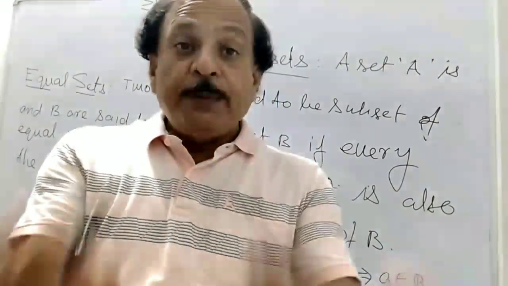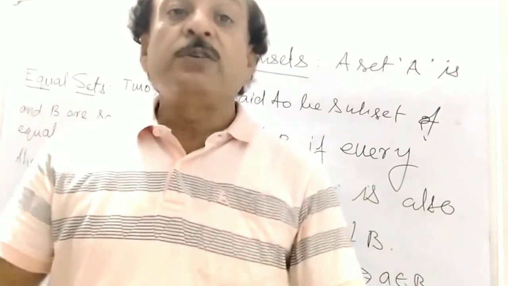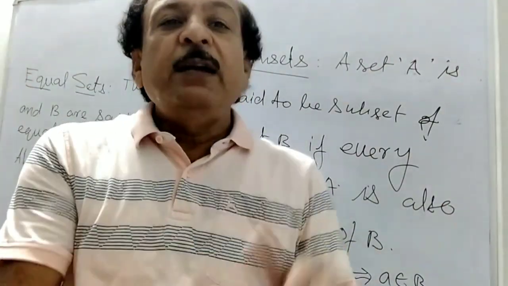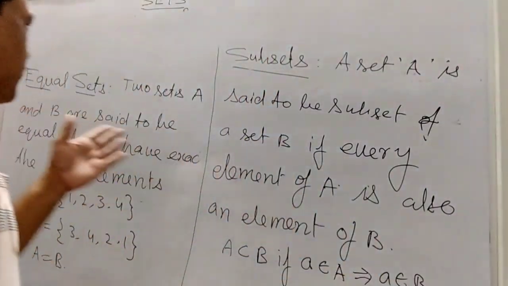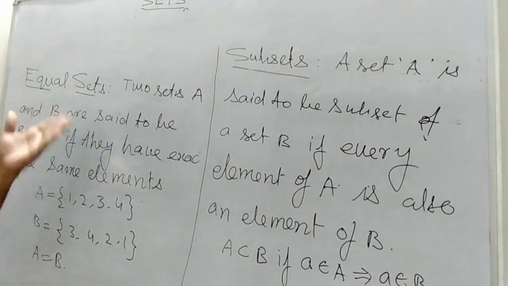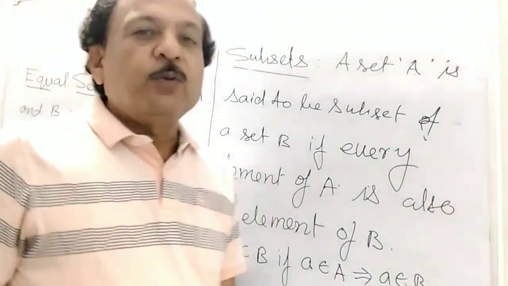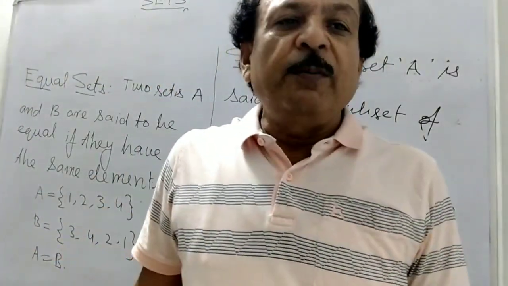But if every element of B is also in A and every element of A is also in B, then what happens? You have learned in equal sets: two sets A and B are equal if they have common elements.